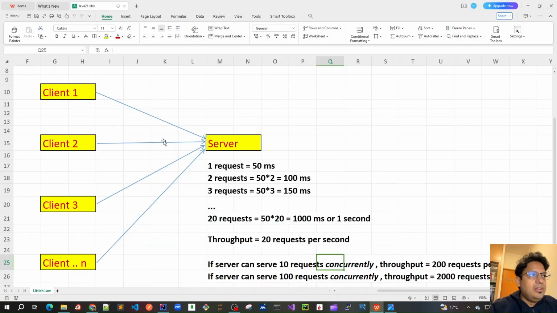So if one client is connecting to this server and this server is taking 50 milliseconds to serve it, then if client 2 and client 3 are also connecting while the server was handling it within that 50 milliseconds, all these clients' connections have to wait. Only once the server is done with one of the clients, only then the second client would be served. So it will actually result in a serial execution of all those client requests, which is, of course, not very good. It's the worst way that we can design a server.